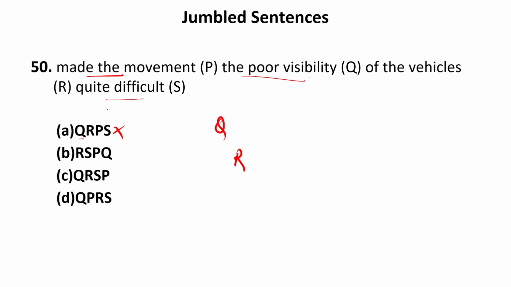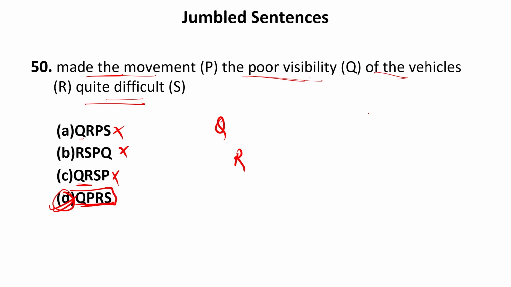Now let us see the next one. The R will be the first sentence. If R will be the first sentence, it is of the vehicles. So R cannot begin the sentence again. Now again, we'll have Q, then R. It is not correct. Now QP. Now let us see this. The poor visibility made the movement of the vehicles quite difficult. Now this sequence is absolutely correct and it is making sense. So D is absolutely the correct answer.